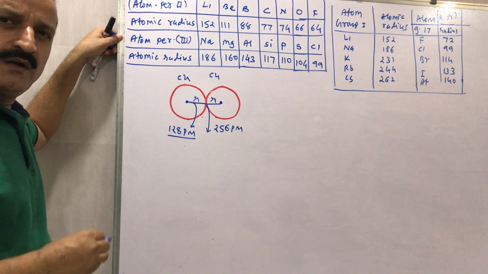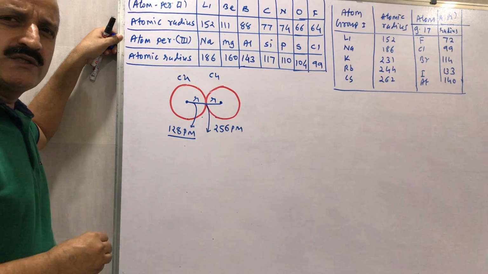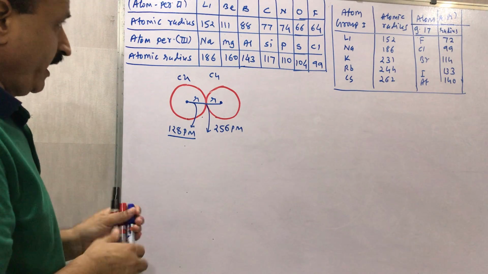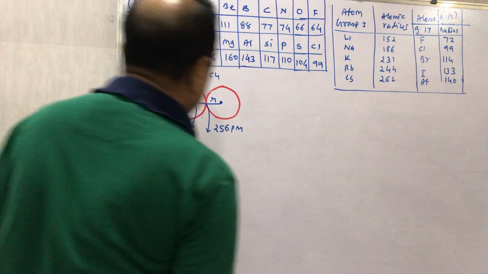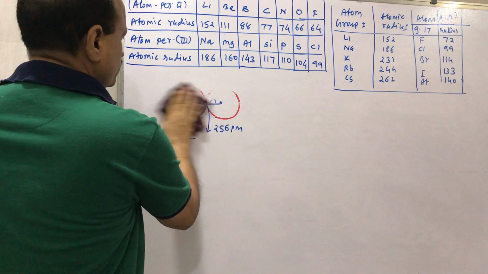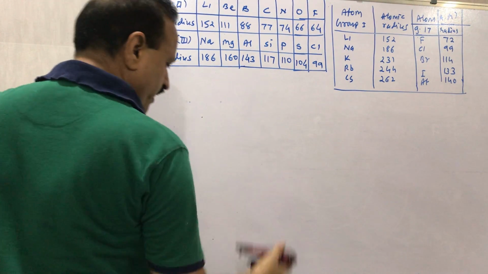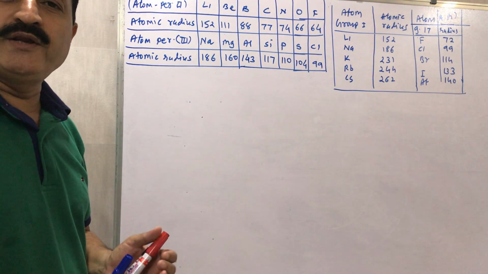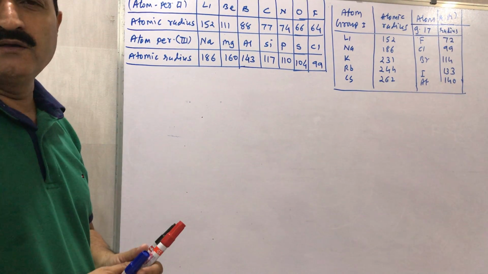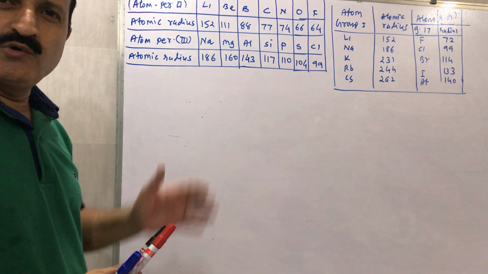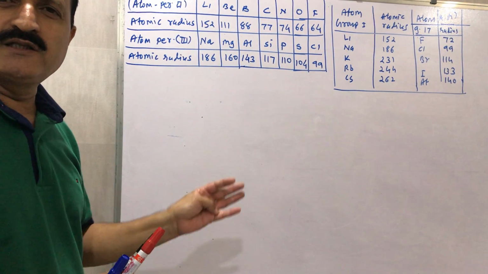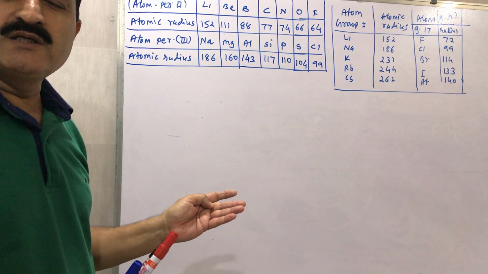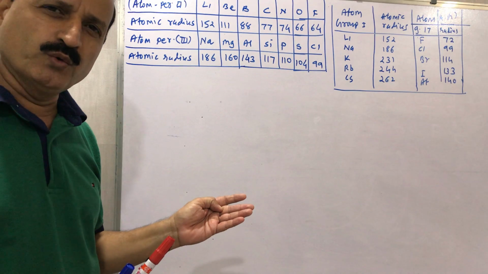Now we are going to discuss a very important topic again. As you see on the board, I have written some values of radius in period and in group. You can see lithium, beryllium, boron, carbon, nitrogen, oxygen and fluorine, these are the elements of period 2.